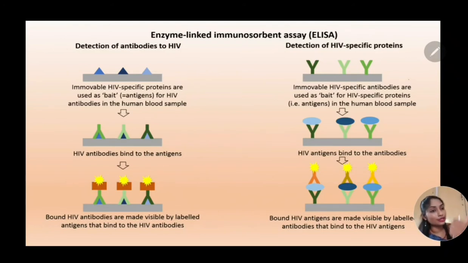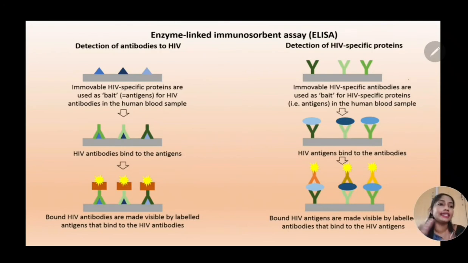If, despite adding antigen and despite adding antibody, there is no color change, we can simply say that that antibody is not specific for that particular viral antigen. Therefore, he is HIV negative. And in ELISA, we have different kinds.